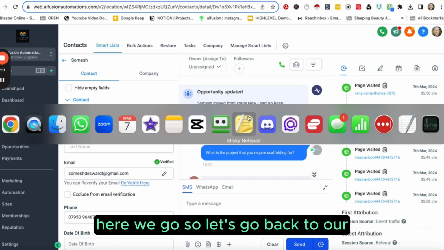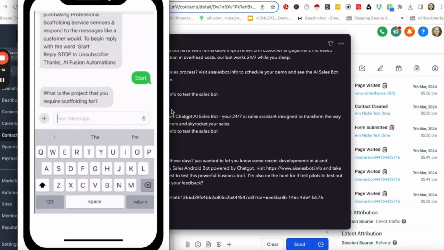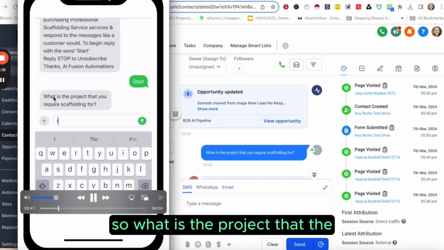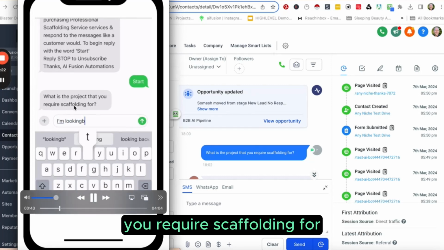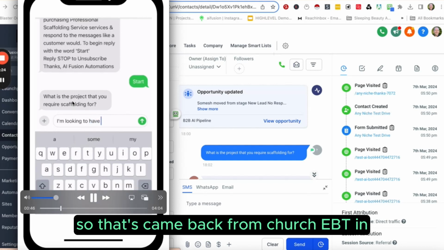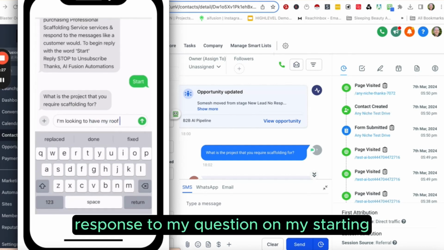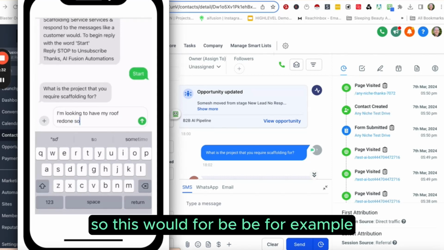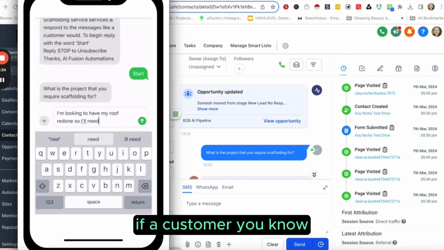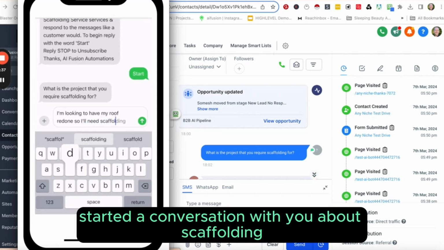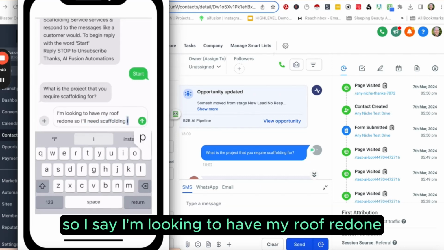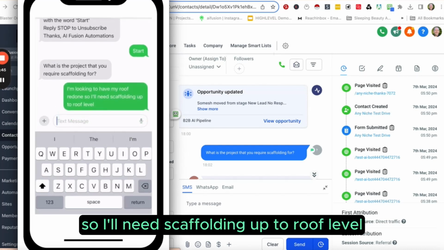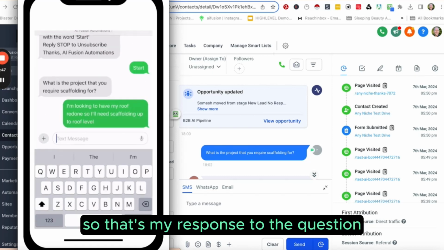Okay, here we go. Let's go back now. What is the project that you require scaffolding for? That came back from ChatGPT in response to my starting. This would be, for example, if a customer started a conversation with you about scaffolding. So I say, I'm looking to have my roof redone, so I'll need scaffolding up to roof level. That's my response to the question.